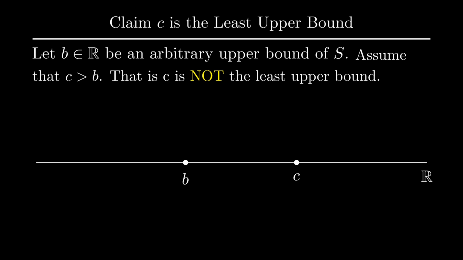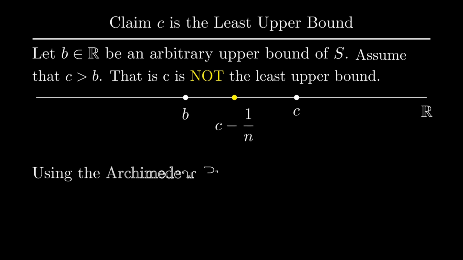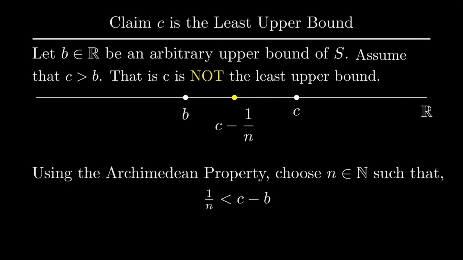Visually, here's what's going on here. B is an upper bound, which we're assuming is smaller than C. Just like last time, we can find a natural number such that C minus 1 over n lies in between B and C. Since we're assuming C minus 1 over n is not an upper bound, this would be a contradiction, since B is an upper bound and it's smaller than C minus 1 over n. To find this natural number, again, we can use the Archimedean property. Citing this property again, we specify 1 over n such that it is less than C minus B.